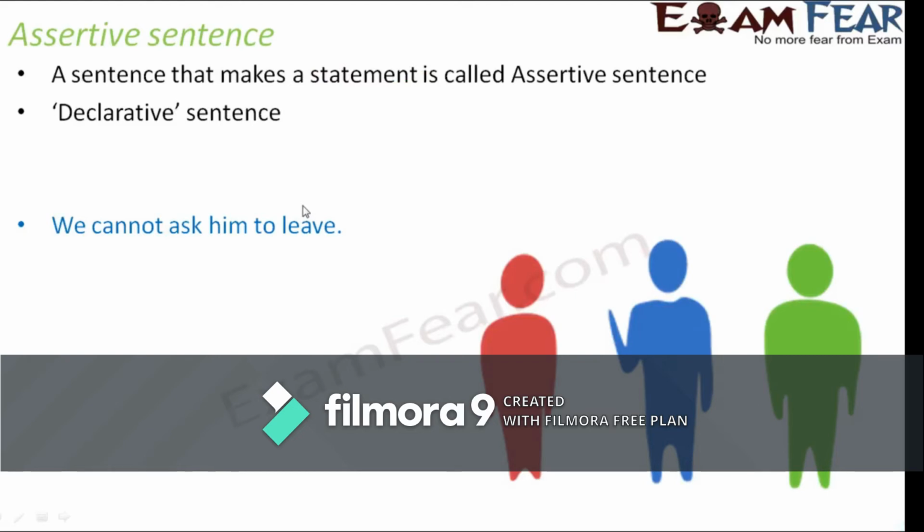Let's look at one more example. We cannot ask him to leave. Here again, if you see, it is just a statement or a declaration. When you declare something, when you say something, it falls under that category. So this is also an example of an assertive sentence.